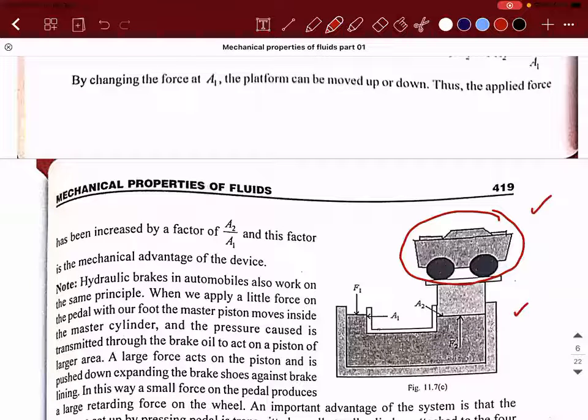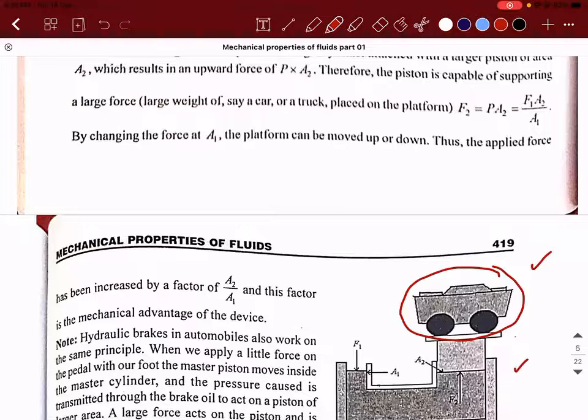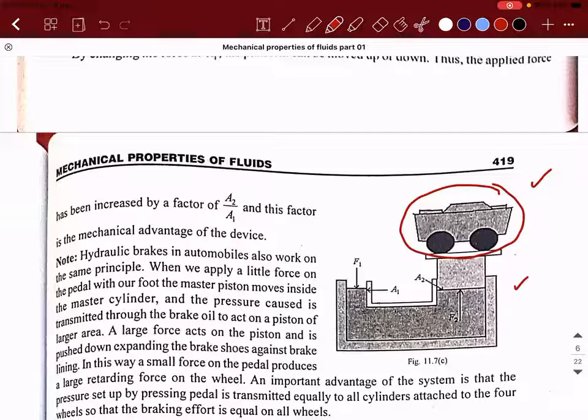To lift it, there are many options available. Maybe you can use a pulley and try to lift the car. But the easiest way is to take the help of fluids and apply Pascal's law. You're able to see this lift right there, right? If you apply force on this side, then this force will get equally transmitted through this enclosed fluid. This whole thing is a fluid. It will get transmitted through the fluid and it will lift the car on the other side.